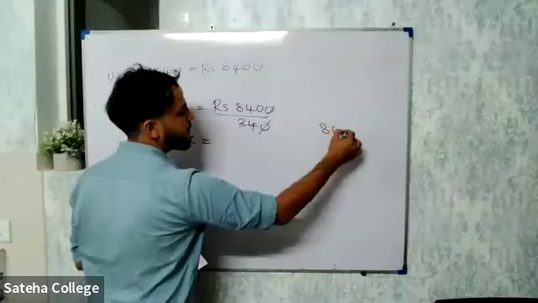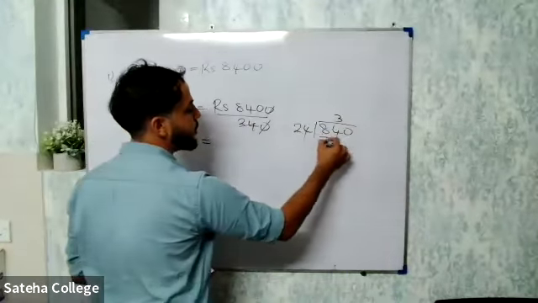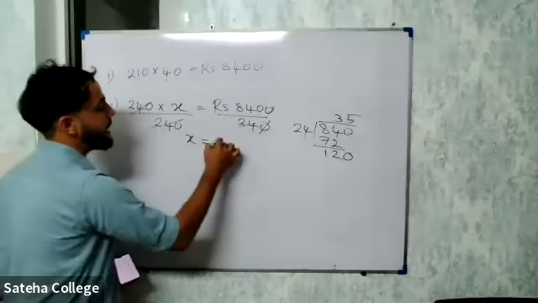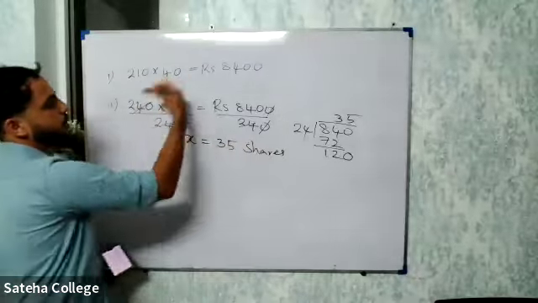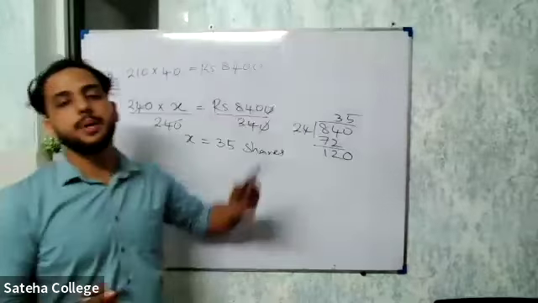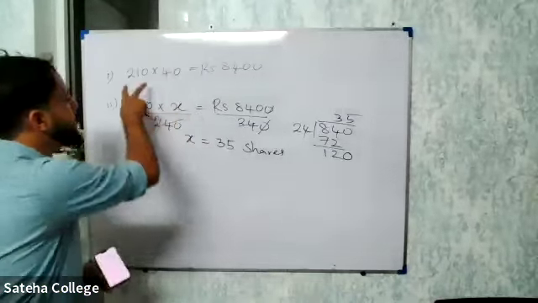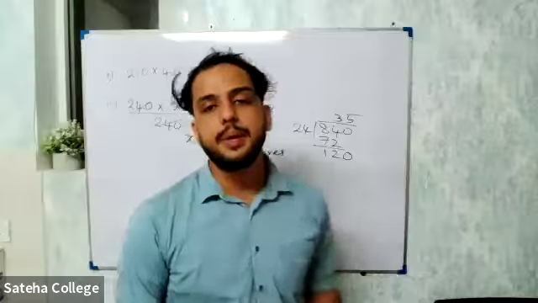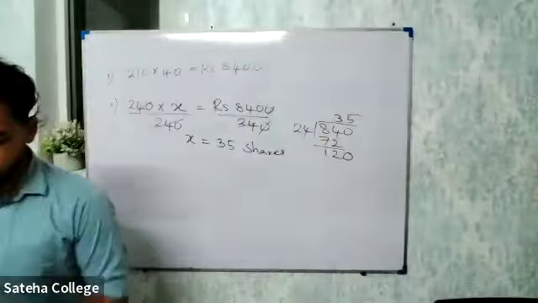35. So 8.5 on divided, we'll divide 24 into 3, 72. Remainder is 12, then 35. Okay. So that means now he sold these 40 shares in one company, bought 35 shares at a higher price. Before the price of one share was 210. Now he bought shares from another company where one share is equal to 240 rupees.